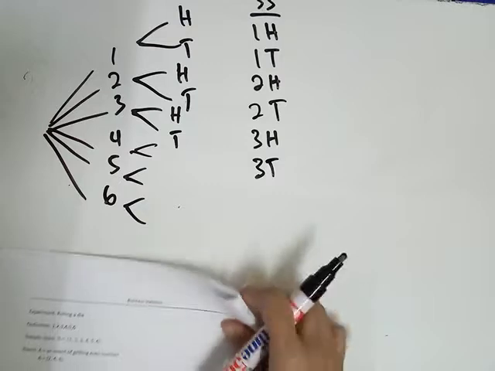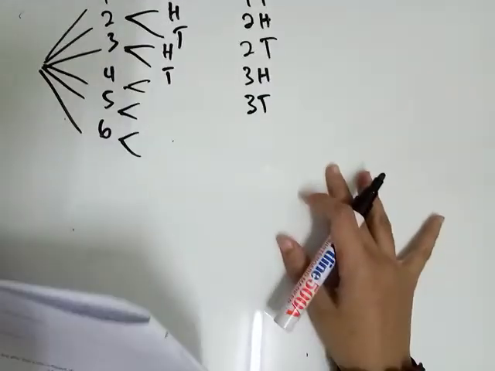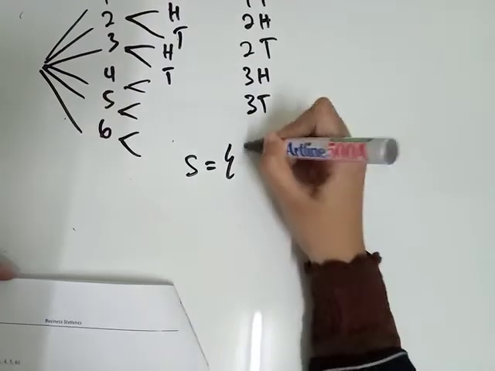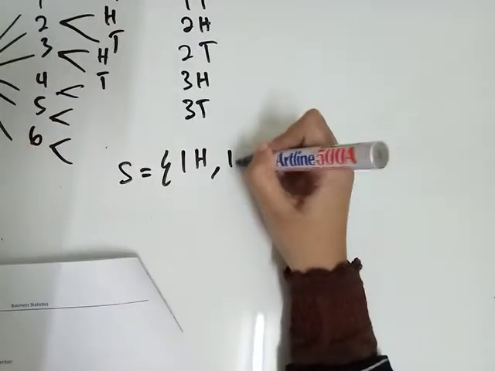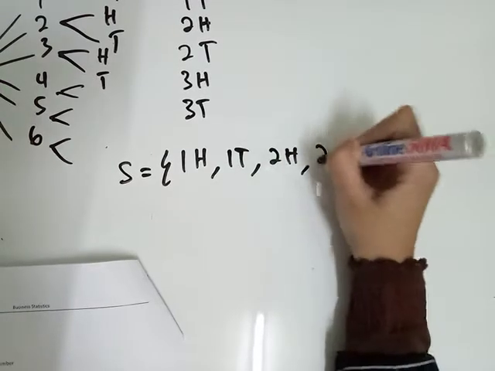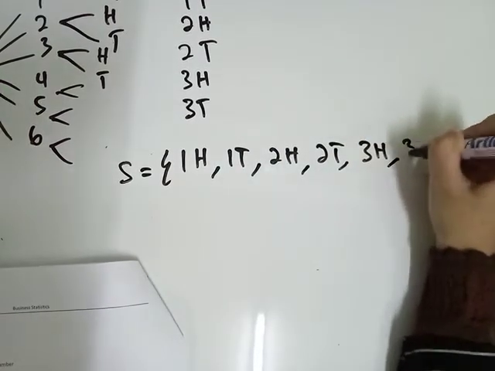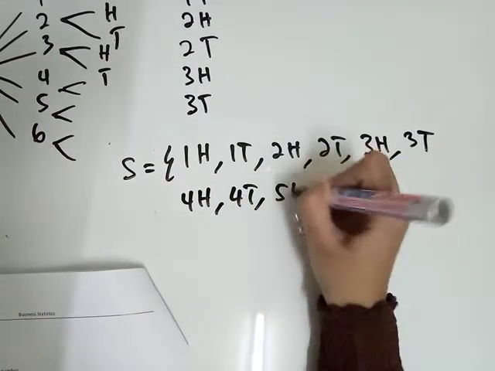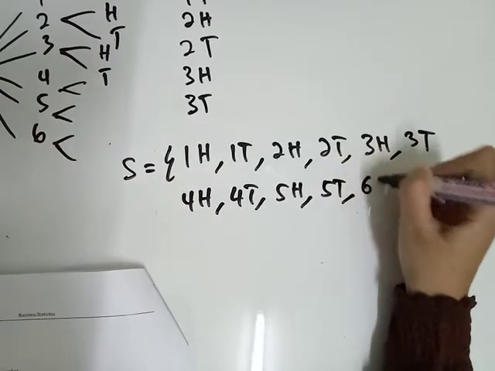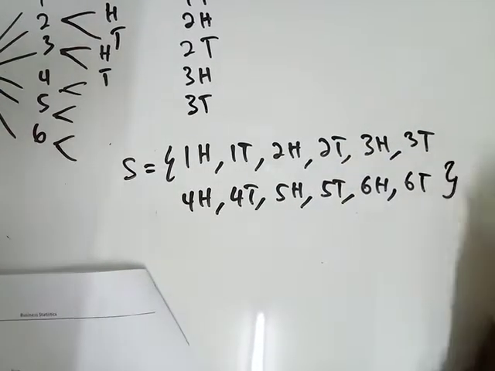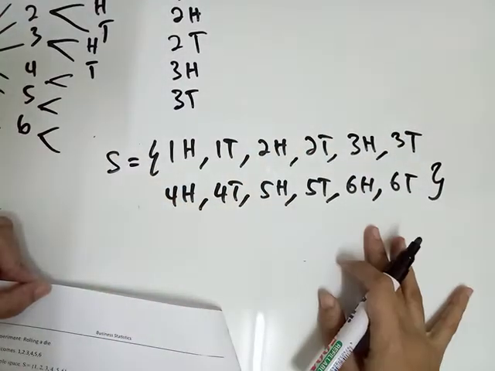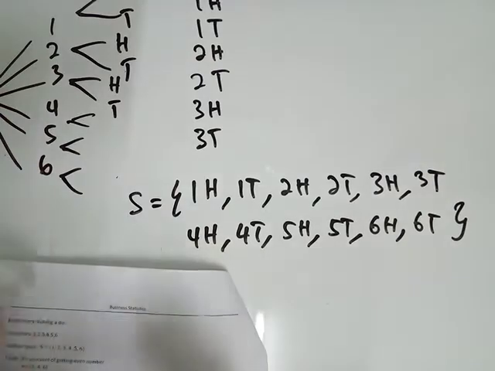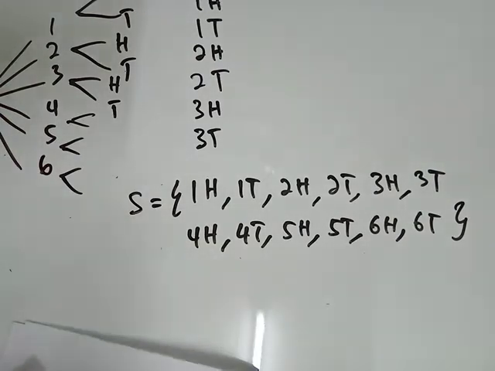But bila soalan minta write the sample space, so you have to write with symbol S in curly bracket. 1 head, 1 tail, 2 head, 2 tail, 3 head, 3 tail, 4 head, 4 tail, 5 head, 5 tail, 6 head and 6 tail. This is the answer. Soalan minta sample space. Dah faham dah? For example 1. Look at example 2.